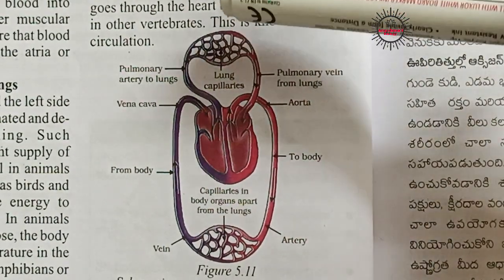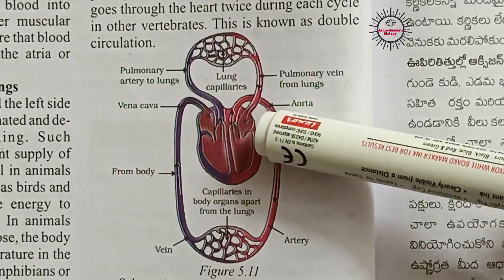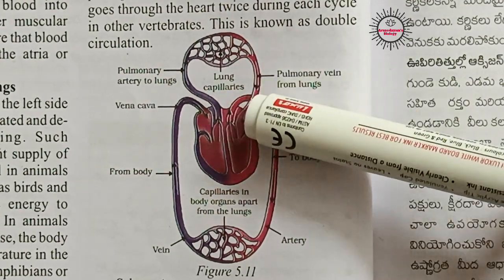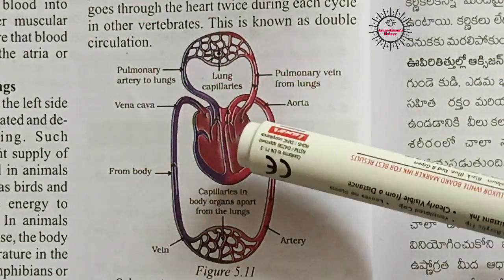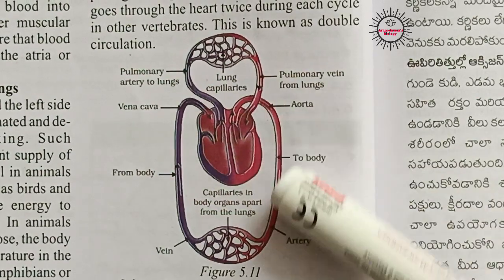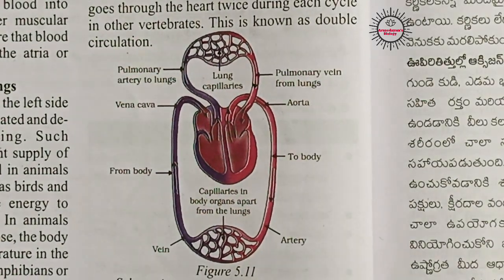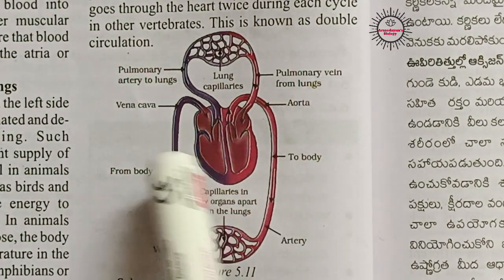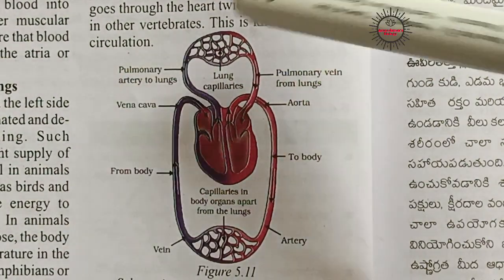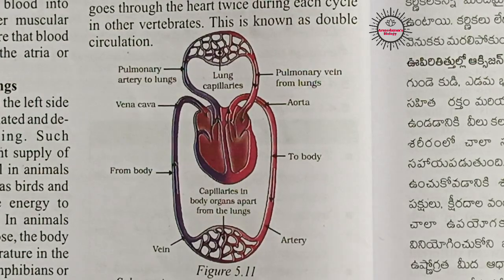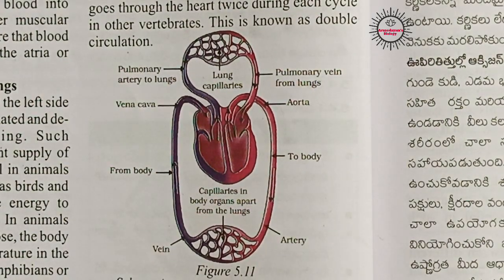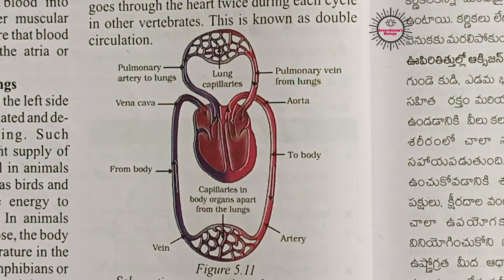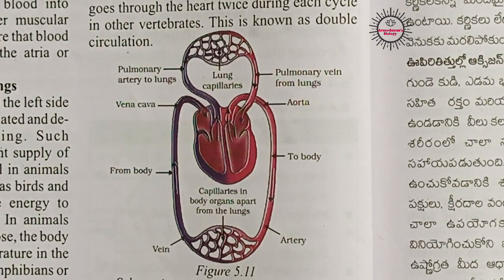The oxygenated blood from lungs passes on to the left side of the heart, isn't it? So it enters into the left atrium, then into the left ventricle. From the left ventricle the blood is passed on to the different parts of our body. So here the blood is passing twice through the heart: once from body parts to heart, heart to lungs, and a second time from lungs to heart, heart to body parts. As the blood is passing twice through the heart, this type of circulation is called double circulation, which we can see in all vertebrates except fishes. Why? Because in fishes we can see single circulation.